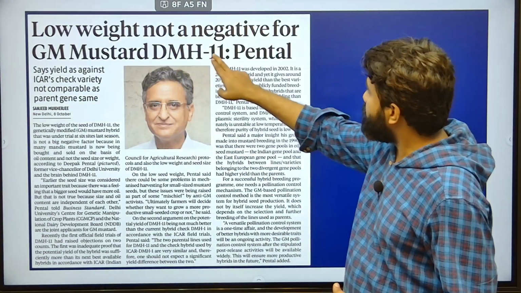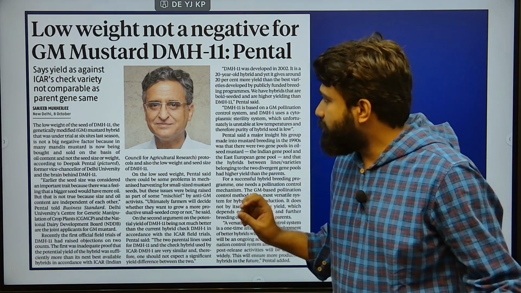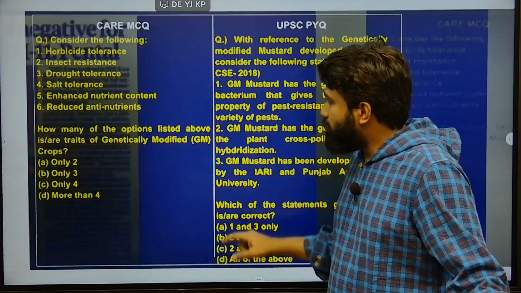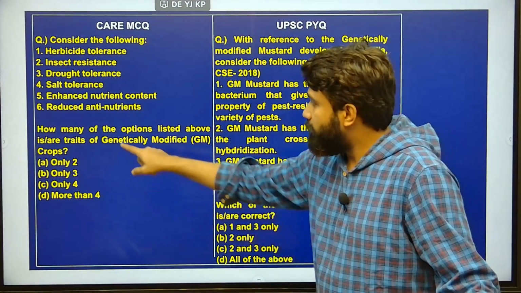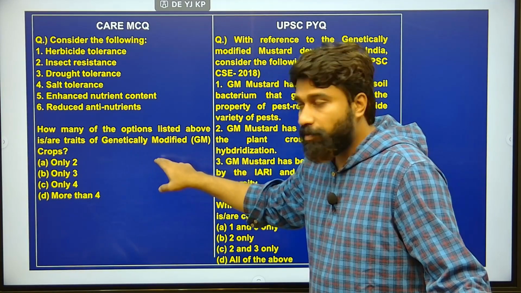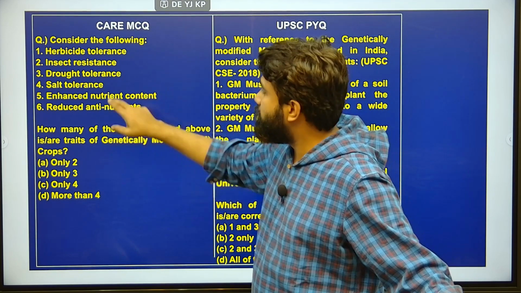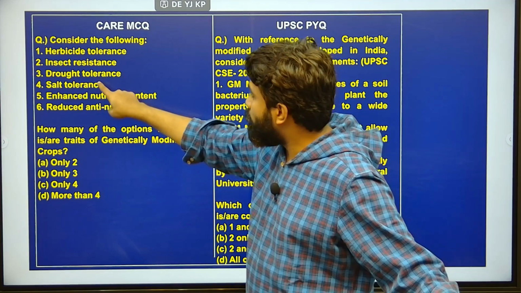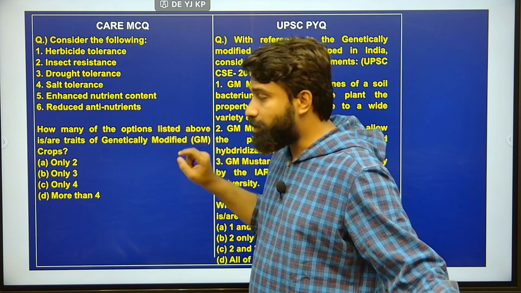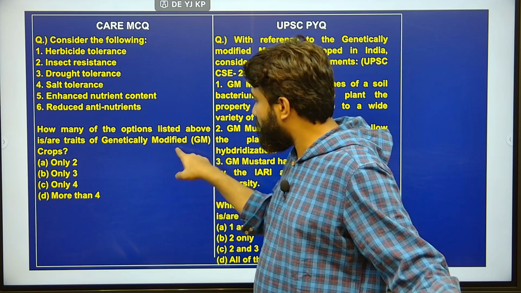Next, low weight not a negative for GM mustard DMH11. This article is important with respect to genetically modified crops. We can learn in the form of an MCQ here. Consider the following statements. How many of the options listed above are traits of genetically modified crops? Here, herbicide tolerance is one of the traits of GM crops. Insect resistance, yes, and drought tolerance, salt tolerance, enhanced nutrient content, and reduced anti-nutrients. These all are traits observed in genetically modified crops.